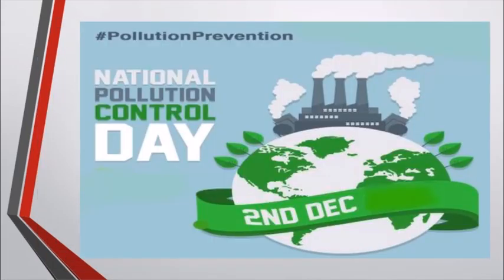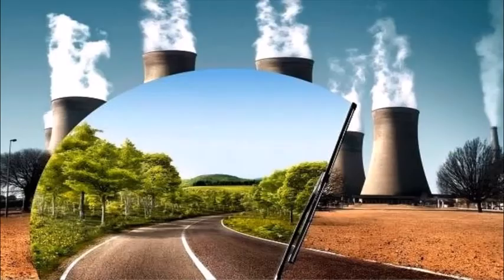Now, the National Pollution Control Day is celebrated on 2nd December. On this day, awareness is created on soil pollution, on water pollution, on all different types of pollution, and people are told about the pollution and given advice to reduce the different types of pollution. Now in India, the government has set various acts to reduce the pollution.